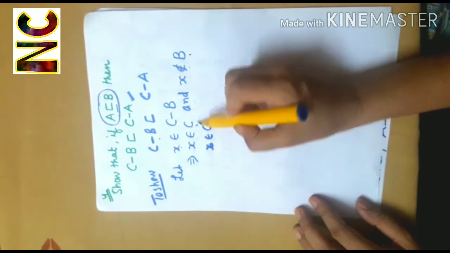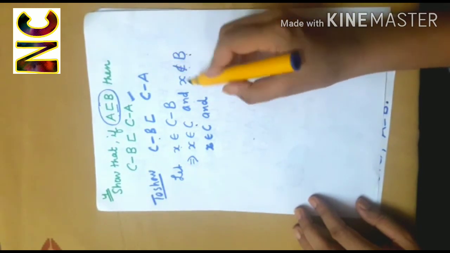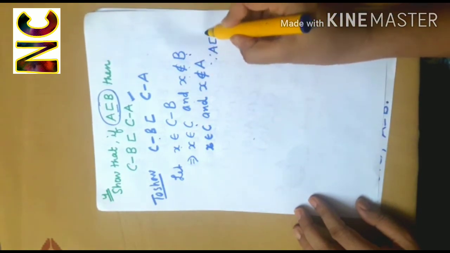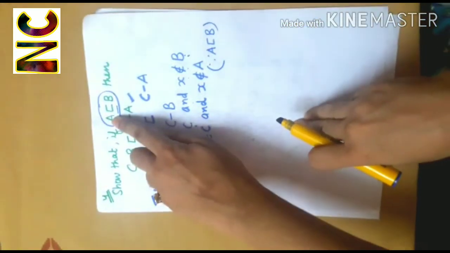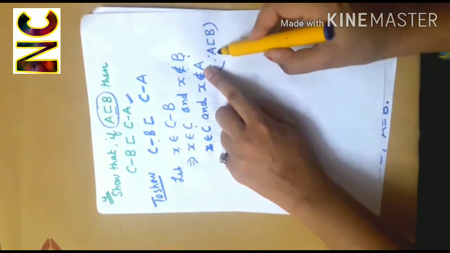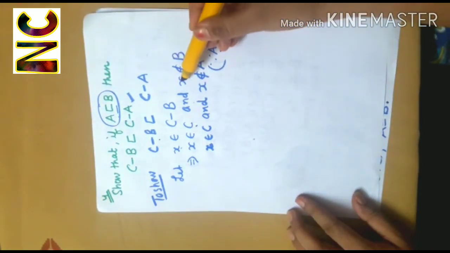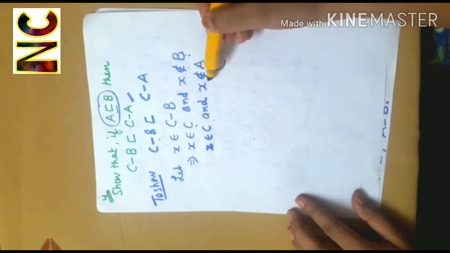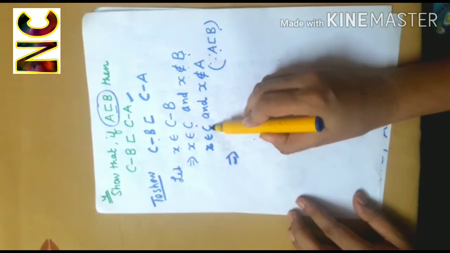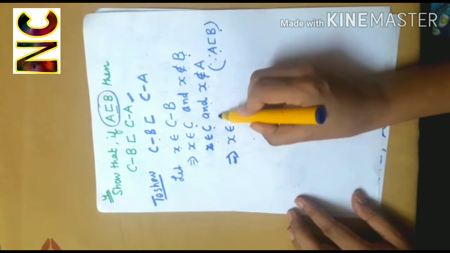So X belongs to C and, if X does not belong to the set B, then X cannot belong to the set A because A is a subset of B. Because if X belongs to A, then it has to be in B because every element of A is there in the set B. So if I am saying that X is not there in B, then it cannot be in the set A. Now, X is present in C and X is not there in A. Does this imply X belongs to C minus A?